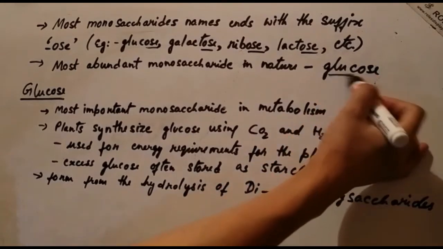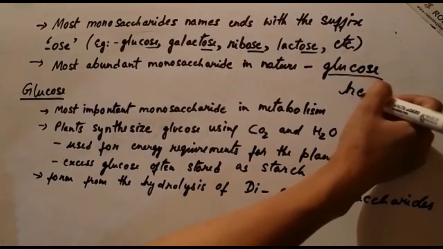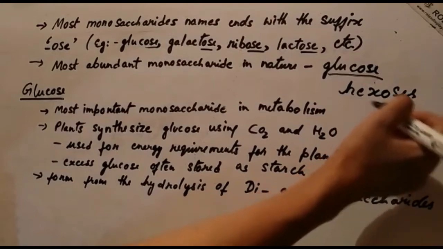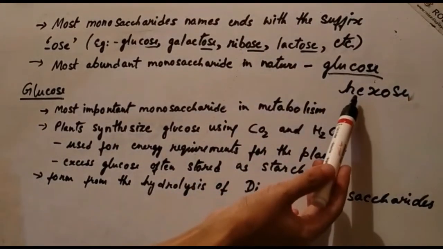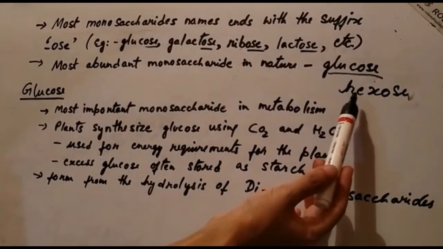So glucose is a 6-carbon sugar, meaning it is a hexose, having 6 carbon atoms in its molecule.